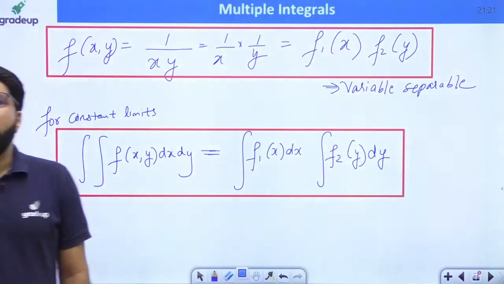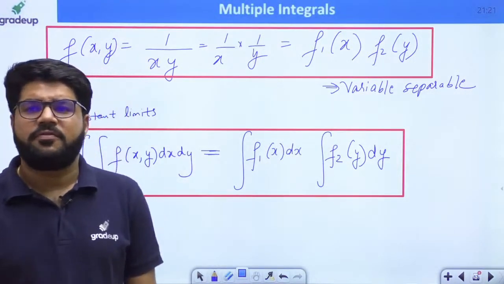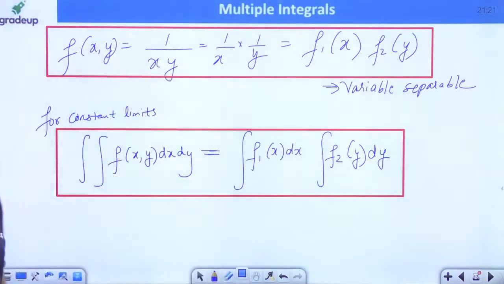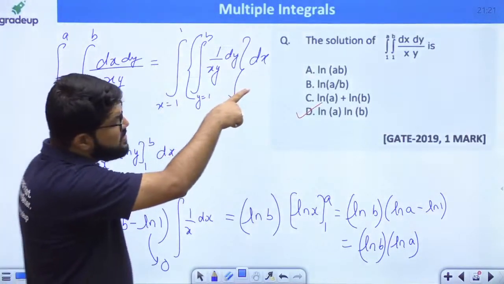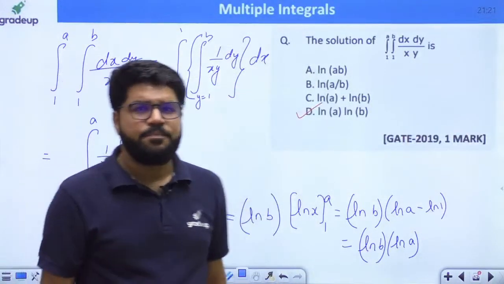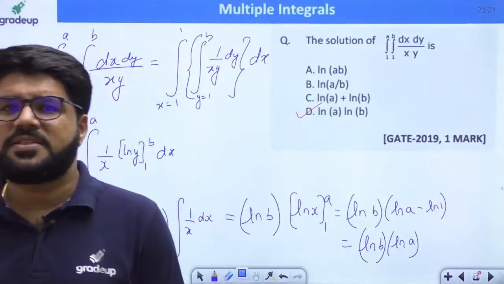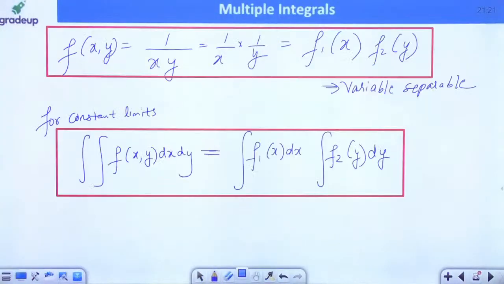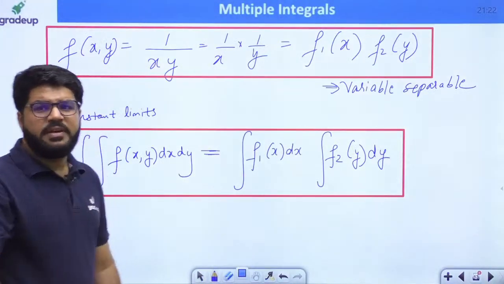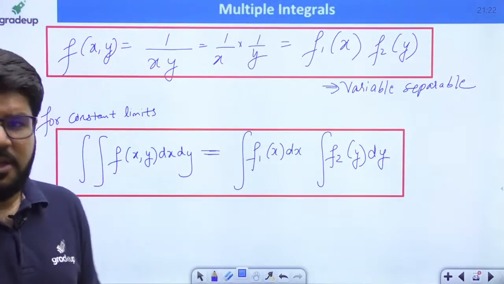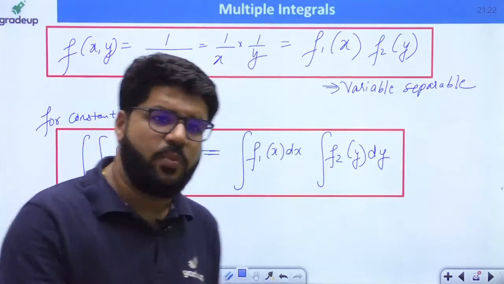Why are you taking the outer limit always as the limit of x? Outer limit always, because you know the sequence is given there, na Vishal, dx dy. That sequence we are following, Vishal. dx dy, agar aisa sequence given hai, to that is first x and then y.